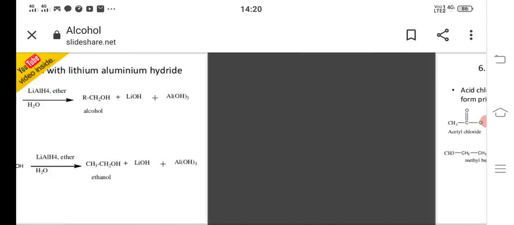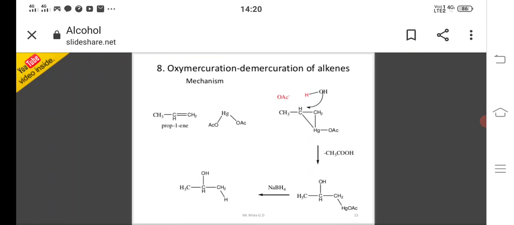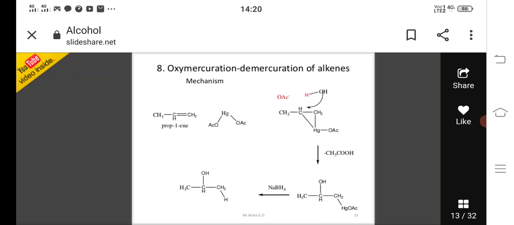And another preparation method is there, that is oxymercuration and demercuration of alkenes. Mechanism is there. First, this is the propene.